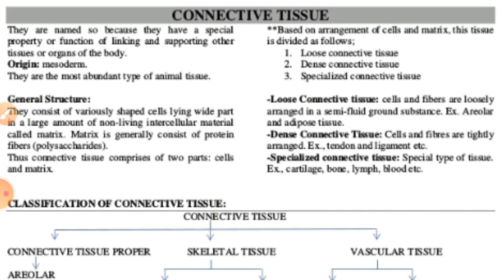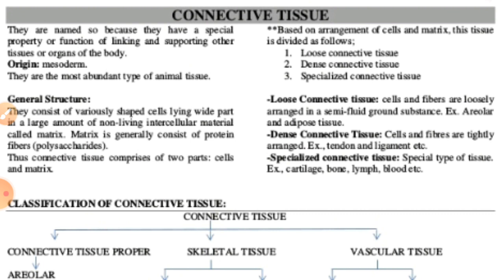Right? The second one, that is elastic fiber. They are yellow in color. They are formed by the protein called elastin, and these fibers are branched and elastic. And the last one, that is called the reticular fibers. They are delicate, branched and inelastic, and they are made up of the reticulin protein. They always form a network in the tissues.